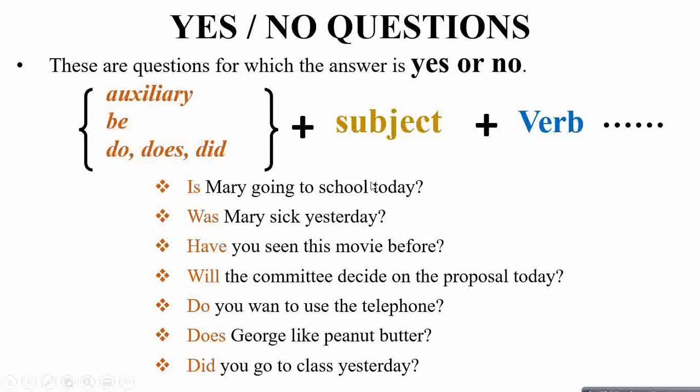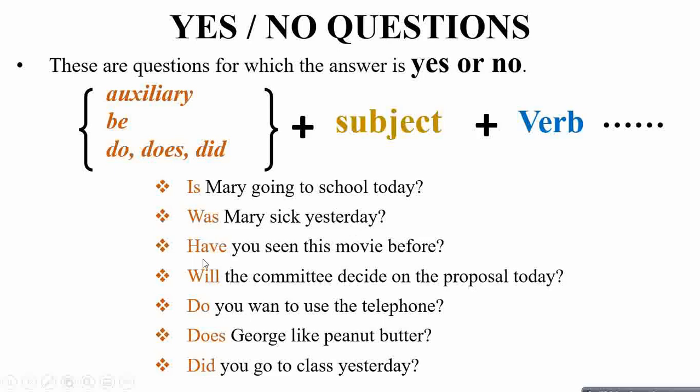Since it is present, it's the present moment question, so it's is Mary going to school today, and this is the first simple form of verb. Was Mary sick yesterday? Again, was refers to an auxiliary in the past tense. Mary is subject, sick is verb, and yesterday refers to the past day.